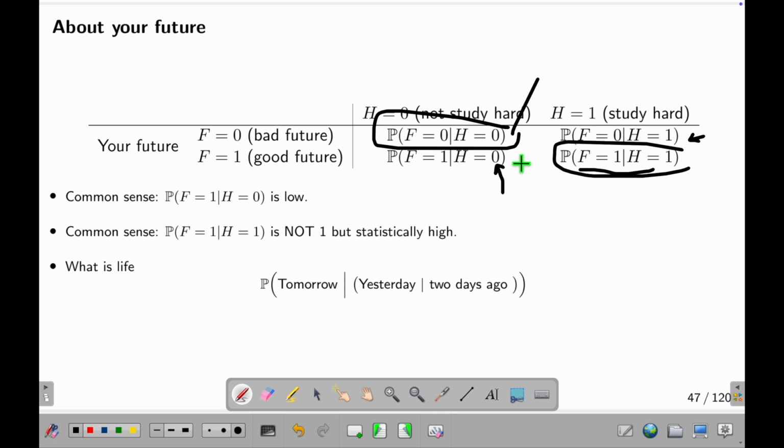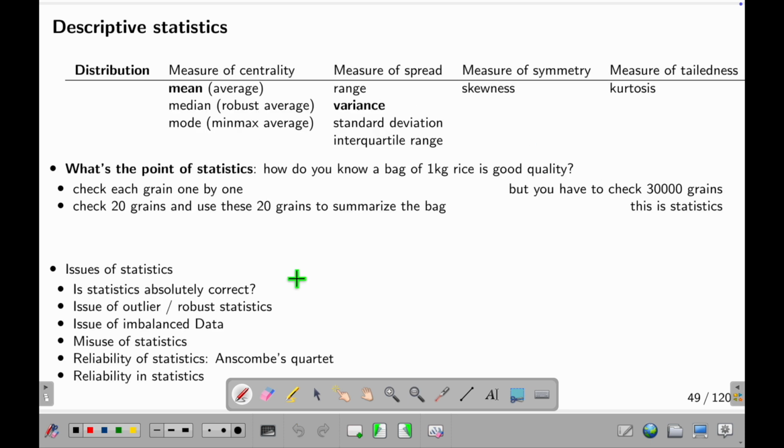That's exactly what machine learning and statistics are doing: trying to find a way to make these two numbers as low as possible. These two black ones are good, so we don't care. That's it. We now go to descriptive statistics.